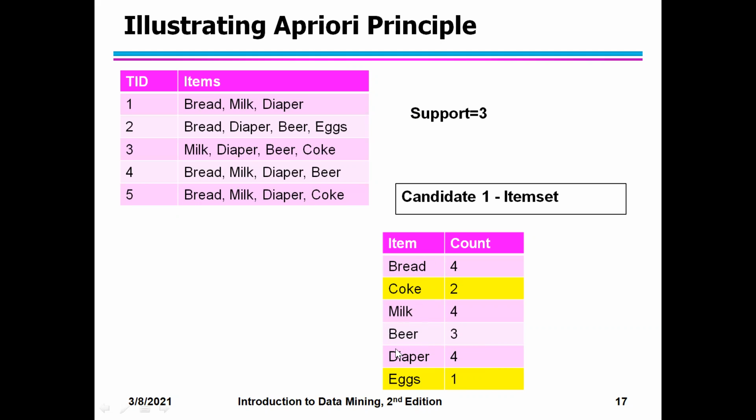Okay. So I hope you've understood the difference between candidate one item set and frequent one item set. For the candidate one item set, I list all the items in my transactions and get the count of all the items. Then from that count, I remove the items which do not satisfy the support. Wherever the support is less than 3, I eliminate, which I have highlighted in yellow. Once I remove these, I get another table, and that becomes my frequent one item set. Okay, is that clear? Everyone, difference between candidate and frequent item set?